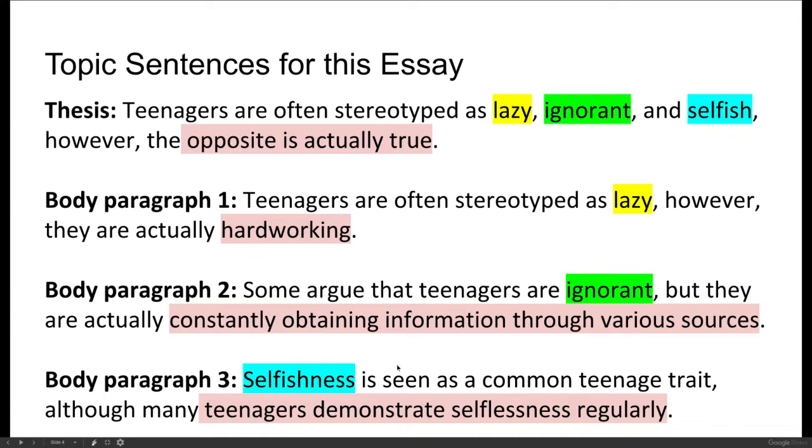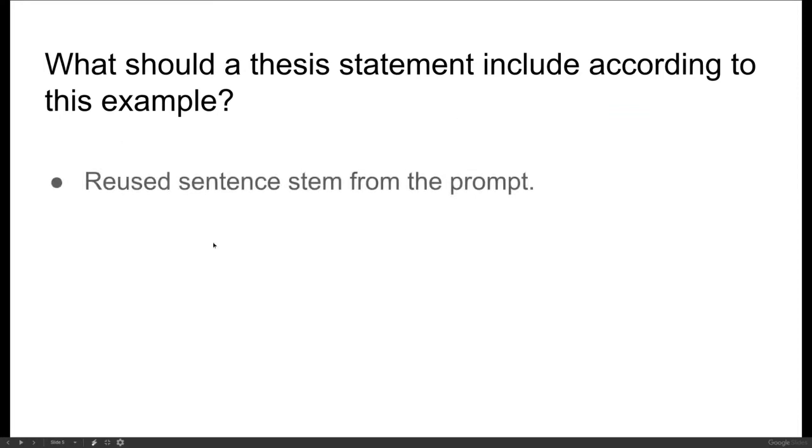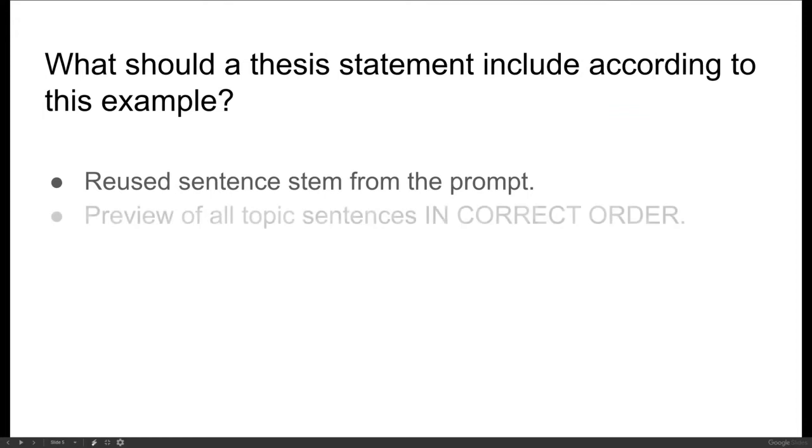Now all 4 of these are claim sentences. All 4 of these are making a claim. But we more specifically call this the thesis statement and these the topic sentences. Let's look at another example. Okay, so according to this example, let's think about this for a second. What should a thesis statement include according to this example? So you need to have a reused sentence stem from the prompt. You need to preview all of the topic sentences in correct order.